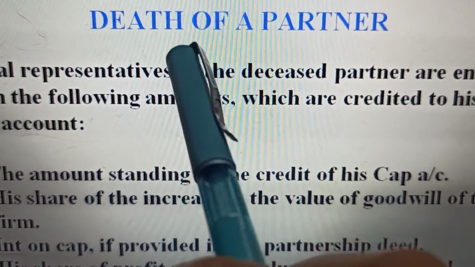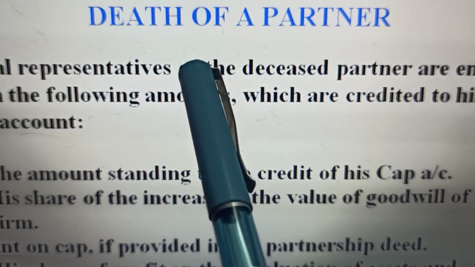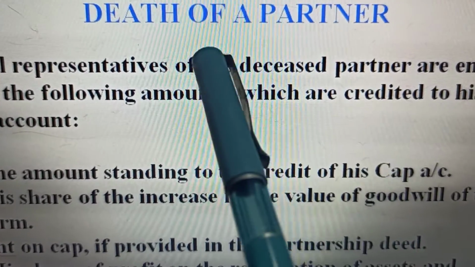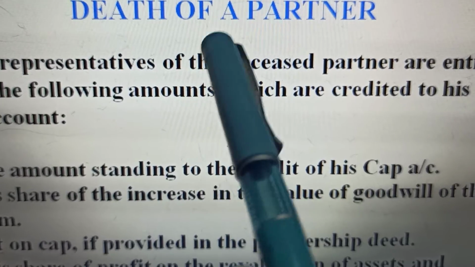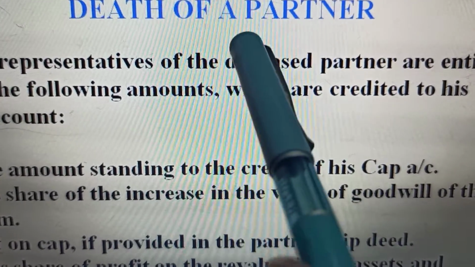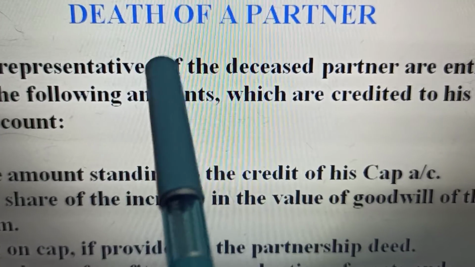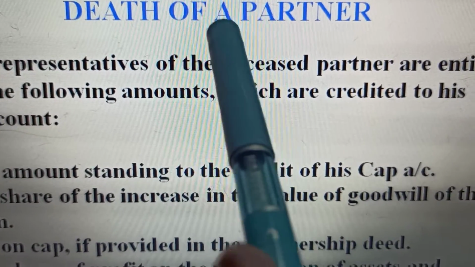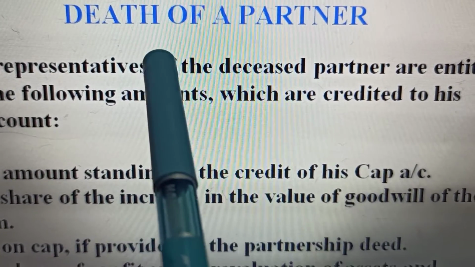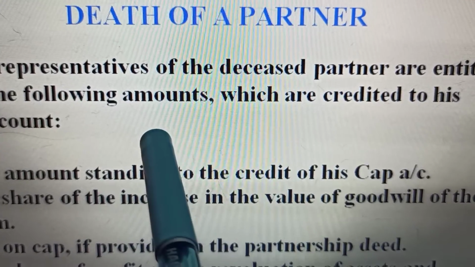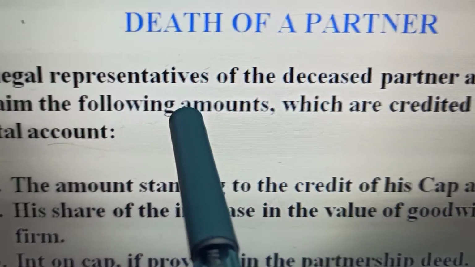Reaching now to the next episode of the chapter, death of a partner. The chapter is named retirement and death of a partner. The accounting treatment remains similar at the time of retirement and death. The only difference is that retirement is a planned event and death of a partner is an unplanned event. The deceased partner's representatives are also to be paid in the same way as a retiring partner is paid. Now let us see what all are the claimants.